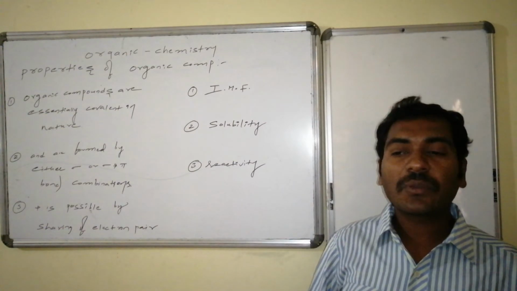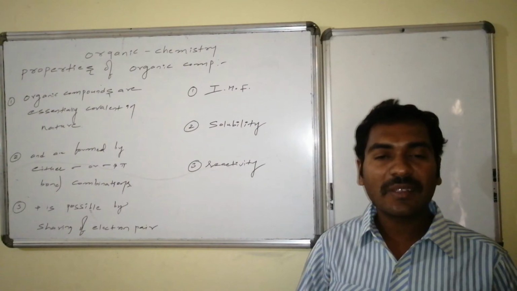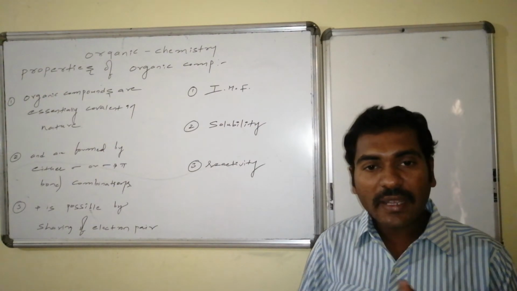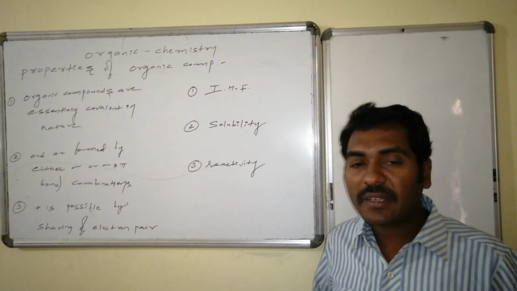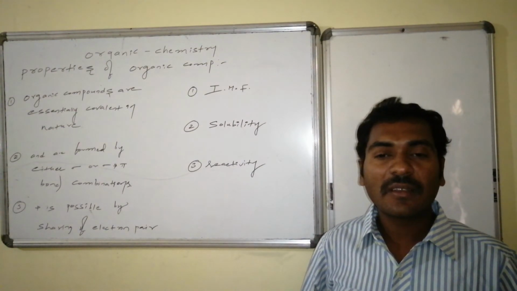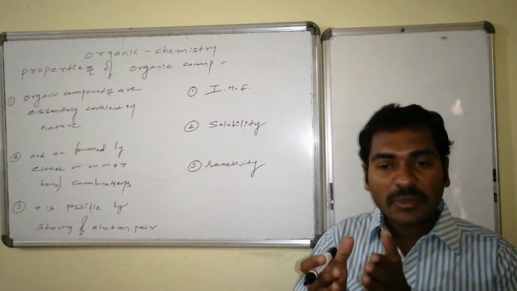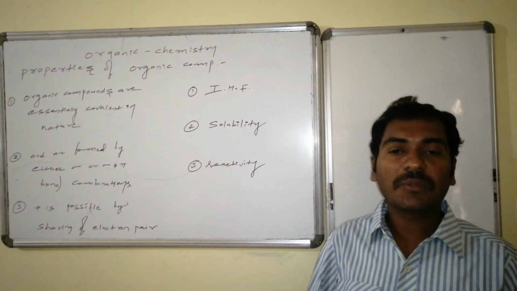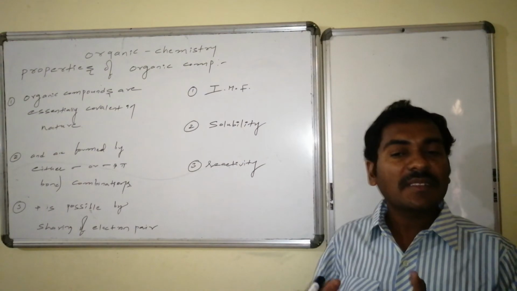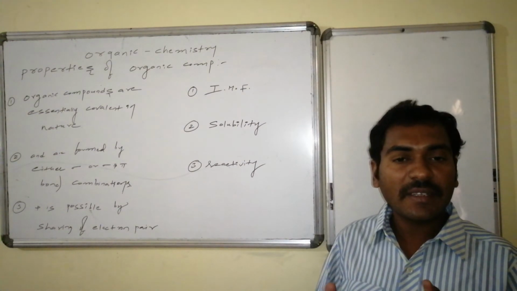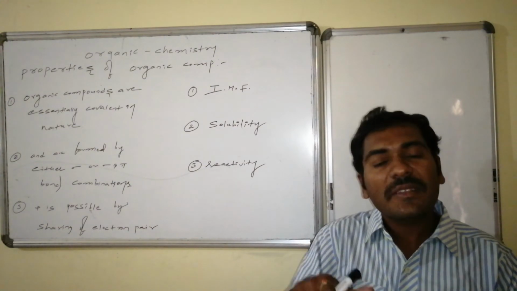Whereas reactivity, if you go, we are feeling that these are molecules formed by the sigma bond. Sigma bond is a strong bond. There won't be any kind of dispersion of the charges. Due to this reason, whenever it is involved in chemical reactions, one bond has to be activated, then it has to be broken, then it has to generate the ions, positive, negative, or the radicals. Thus, it takes a lot of time. Hence, the speed of reaction, that is reactivity, in which chemical components are involved is small.